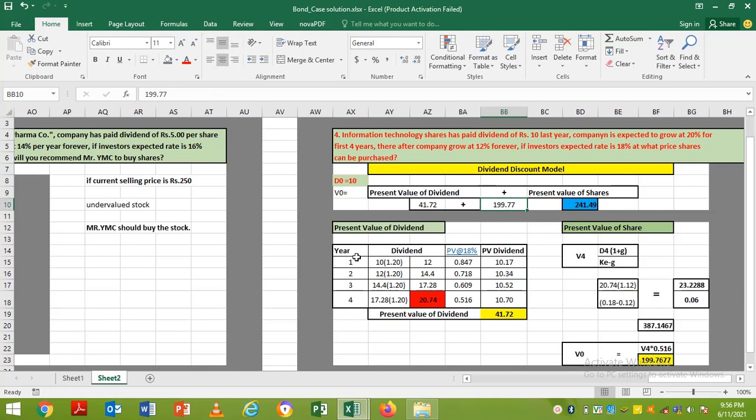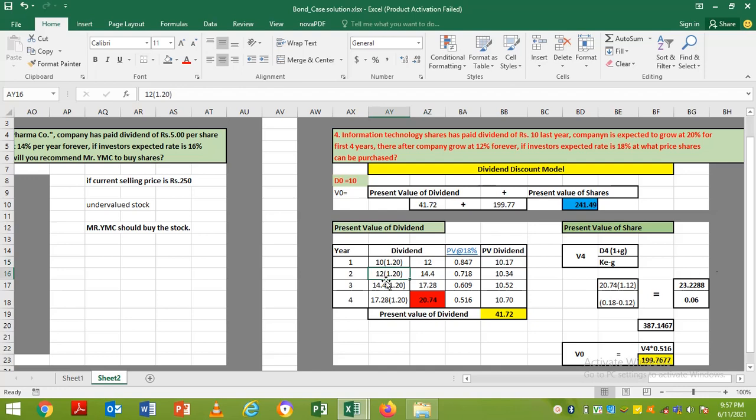So let us solve. As we have only last year's dividend, first we need to find out the dividends of the next 4 years, because the company is growing by 20% for the next 4 years. The first year's dividend, which is D1, is last year's multiplied by the growth rate of 20%, and it will be 12. For the second year, whatever the company paid last year, which is 12, we add the growth rate of 20%.